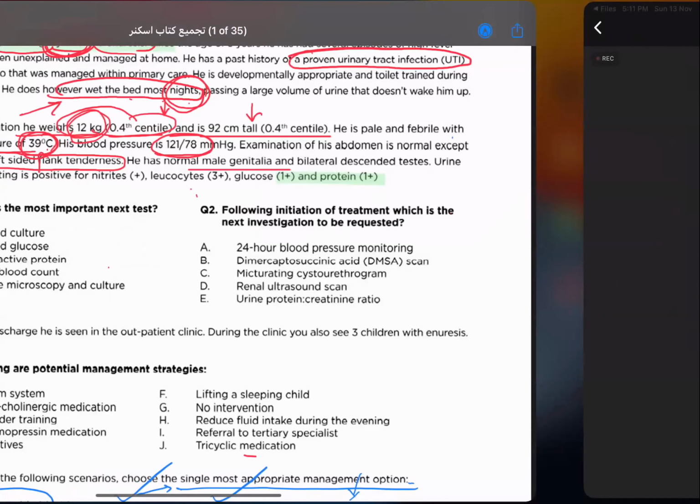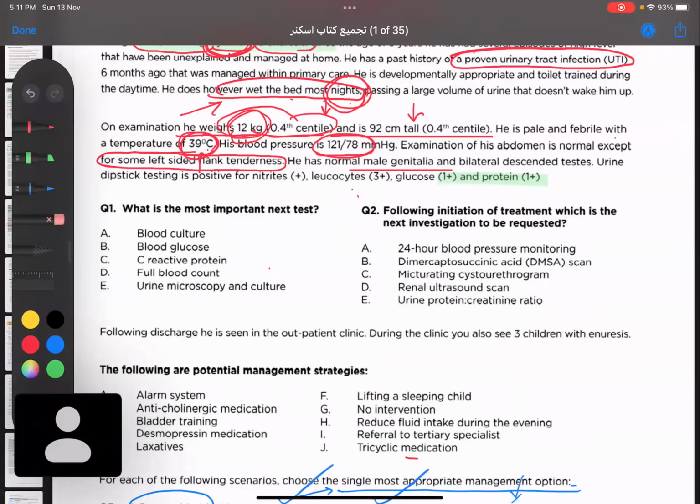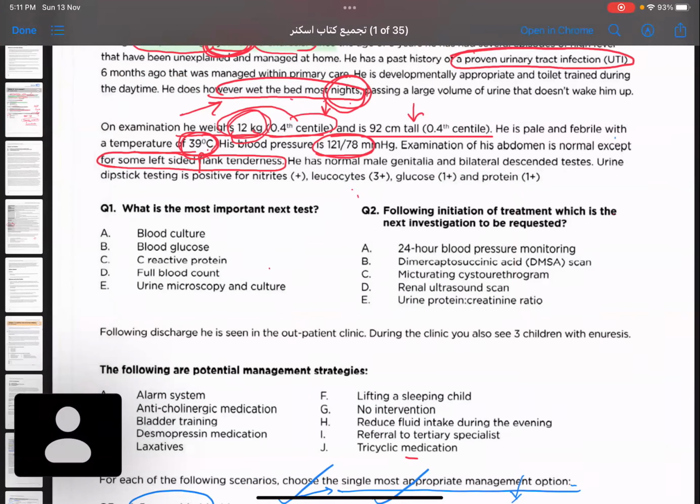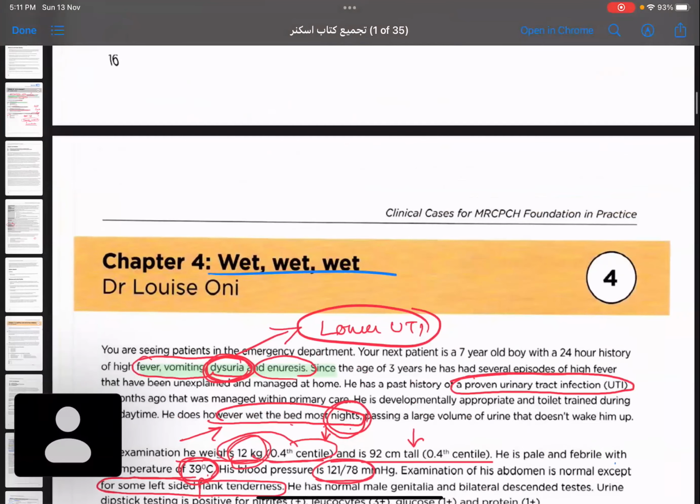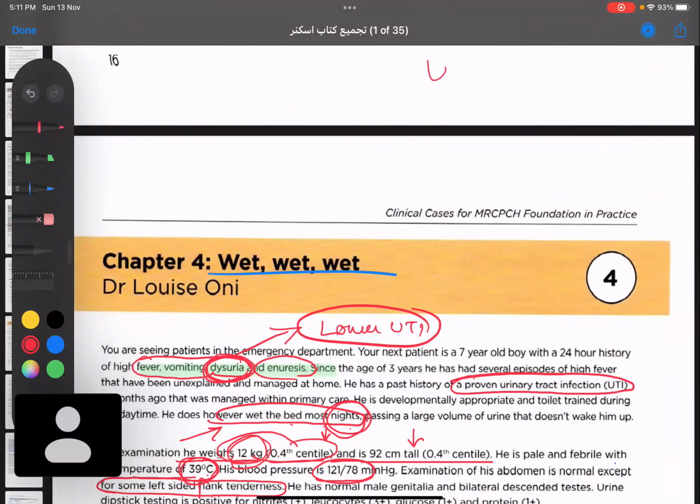Okay. So, what are the causes of nocturnal enuresis, not enuresis as a whole? First of all, the commonest cause of nocturnal enuresis is UTI. What are the other causes? If it is diabetes, most likely the child will have day and night enuresis because polyuria will not be confined only to night.